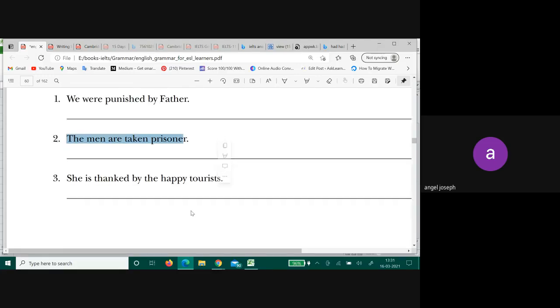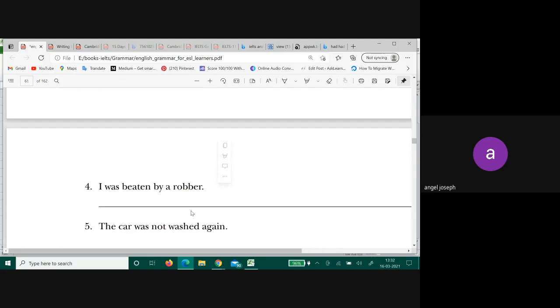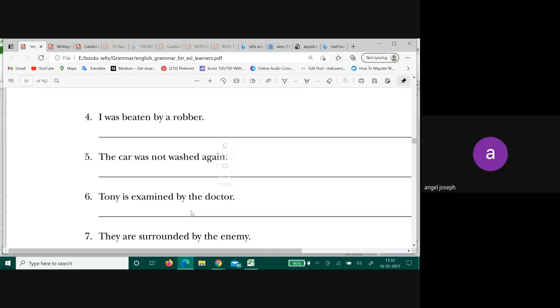She is thanked by the happy tourist. She is different, the happy tourist is different, right? She has been thanked by the happy tourist. I was beaten by a robber. I had been beaten by a robber.